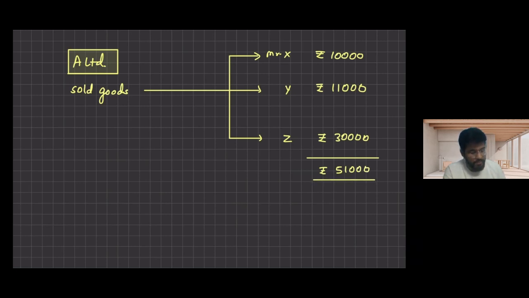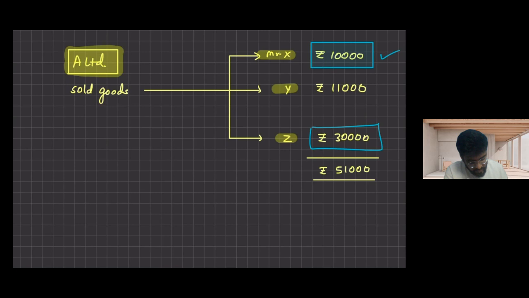Now, from the past experience of A Limited, they know Mr. X, Mr. Y, and Mr. Z very well. They know that whatever amount I have raised to Mr. X, he will pay the full amount, and even Mr. Z will pay me the full amount. But Mr. Y always takes some discount.